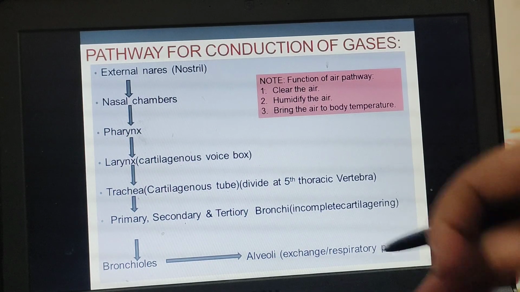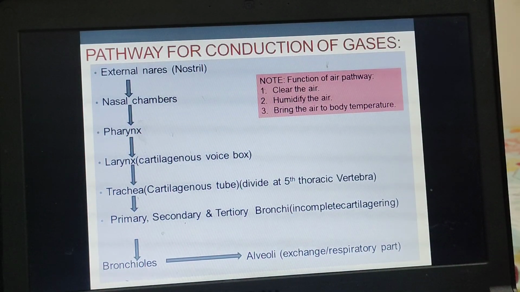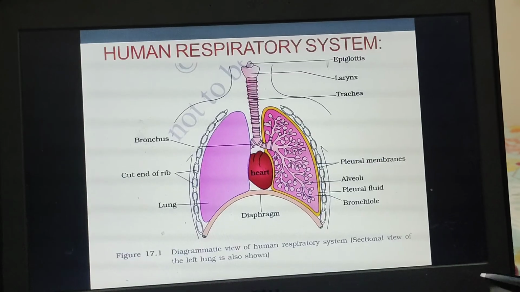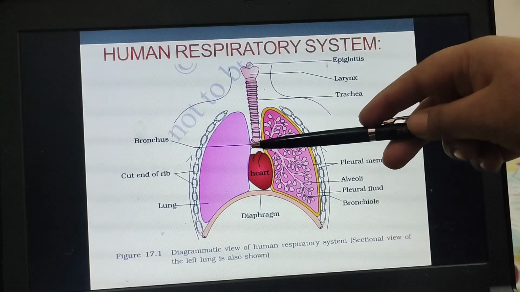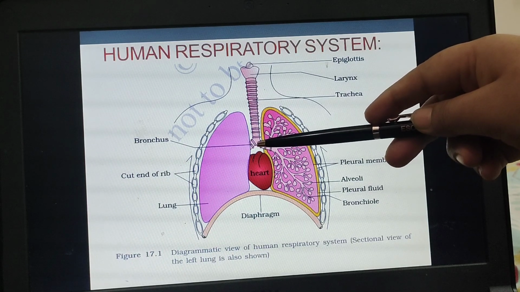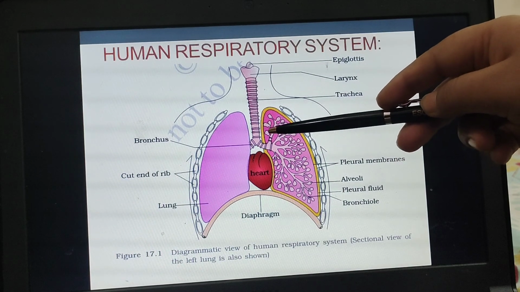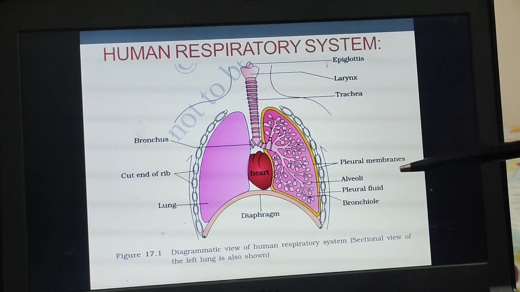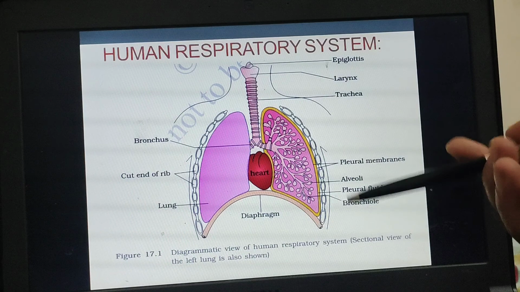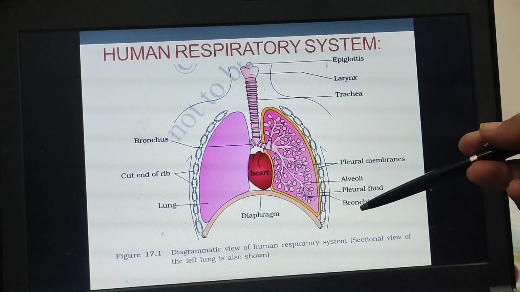It divides into primary, secondary and tertiary bronchi. You can see here the trachea dividing into two tubes at the fifth thoracic vertebra, and then it divides into primary, secondary, tertiary and so on. We call them the bronchi, and singular is bronchus. Finally, that leads to the bronchioles.